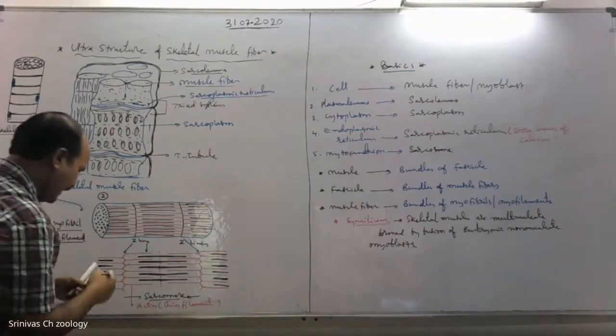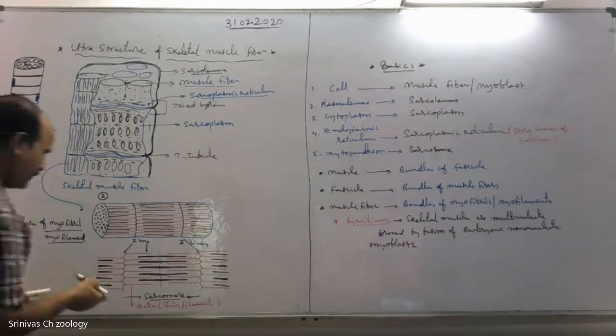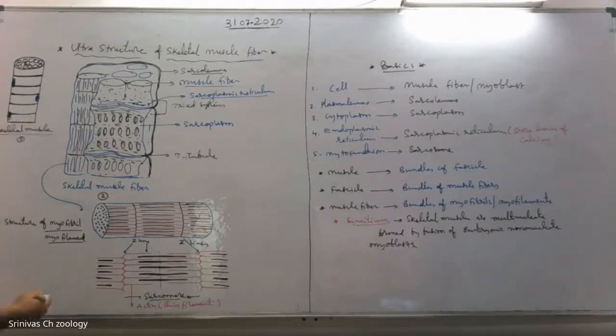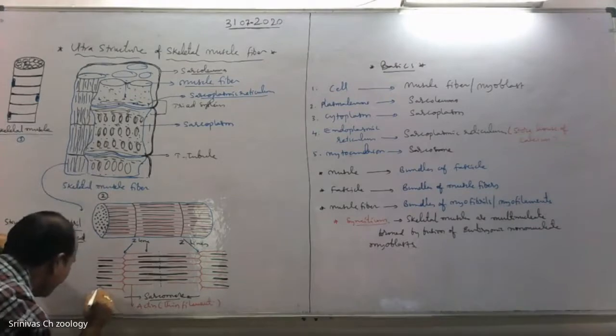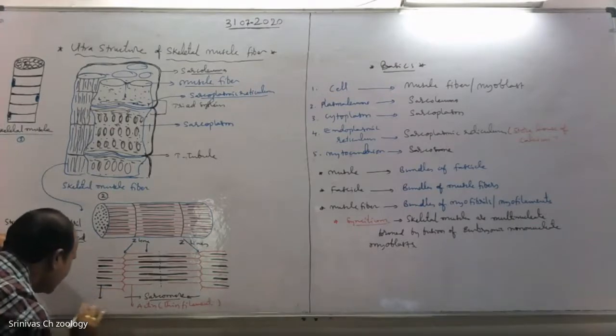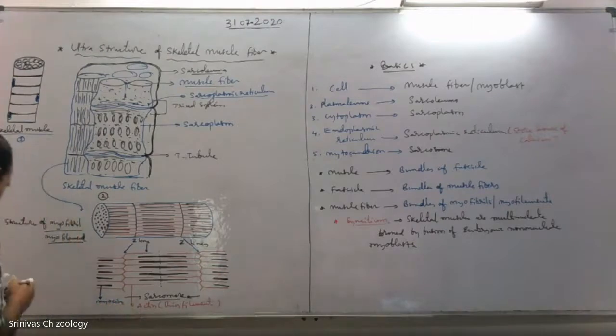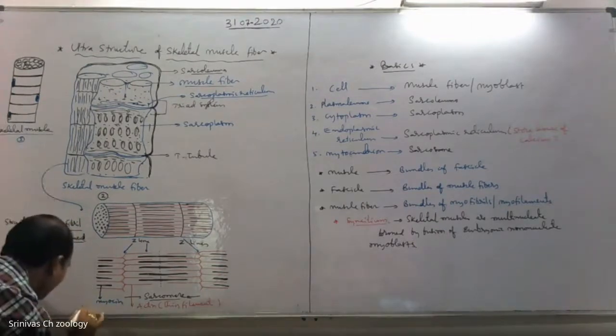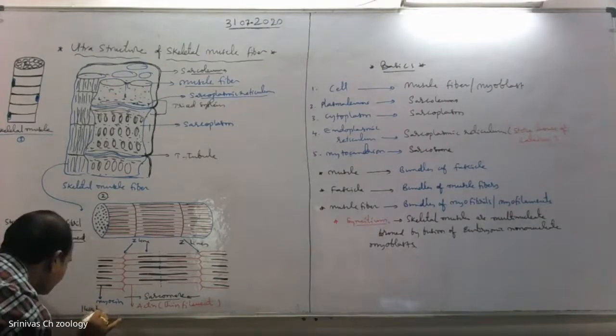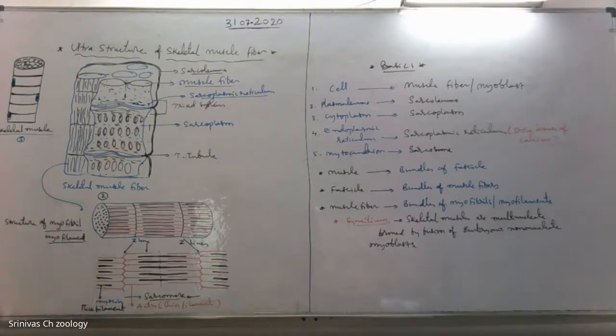Now, the A band is due to the presence of myosin, which is the thick filament. See the black colored one, myosin, the thick filament.